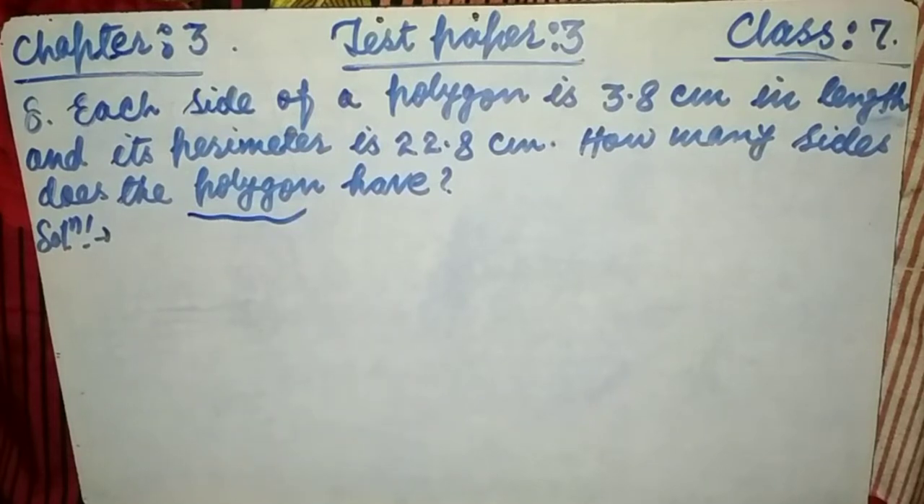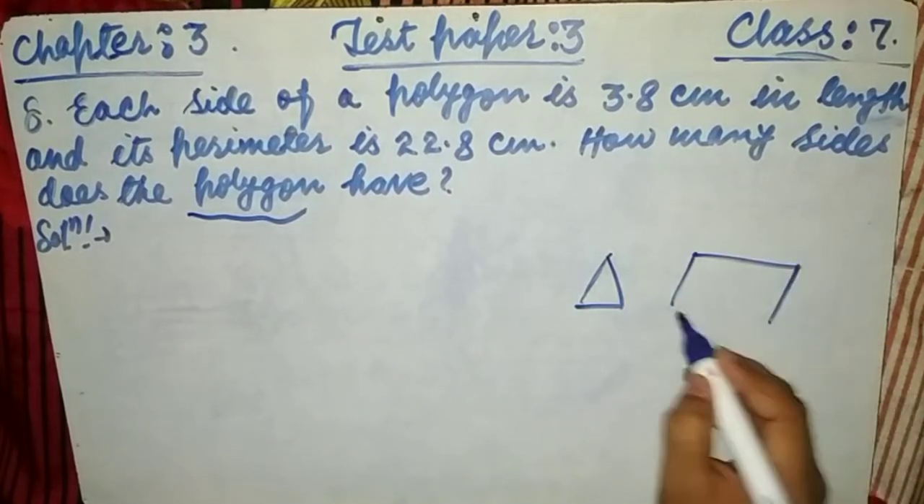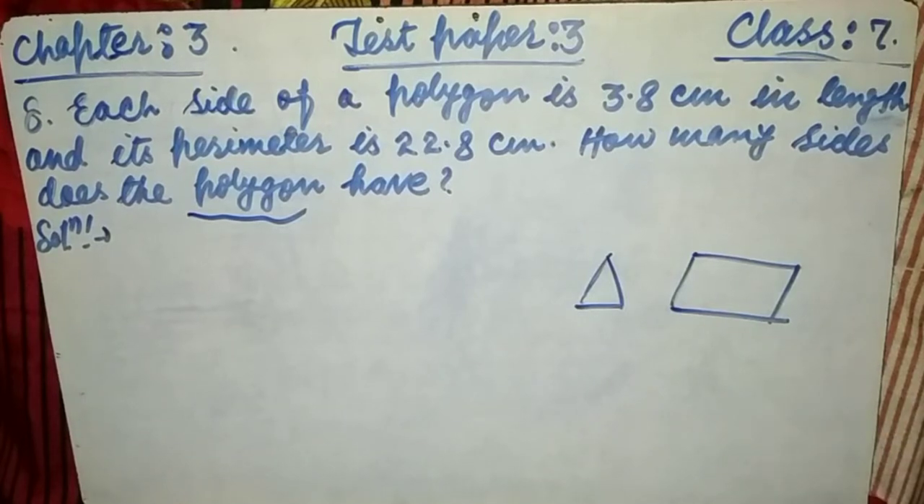Yes, a closed figure bounded by 3 or more line segments is called a polygon. Very simple, polygon. But according to this question, the polygon could be a triangle, maybe, we don't know. A polygon could be a quadrilateral. A polygon could be a square. A polygon could be anything, any number of sides of a closed figure.